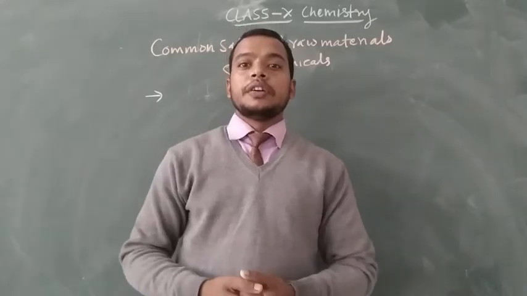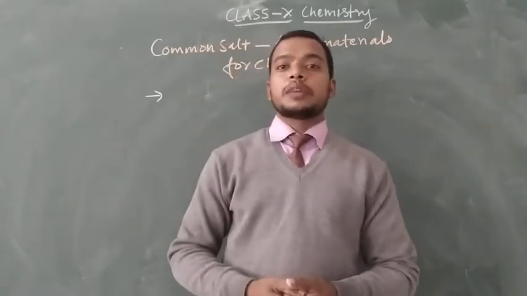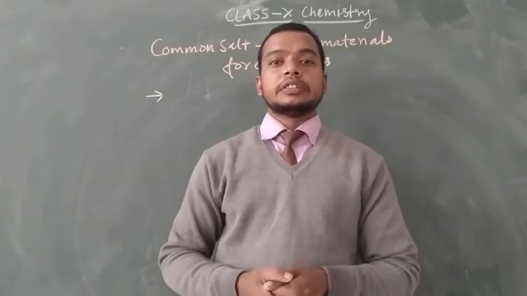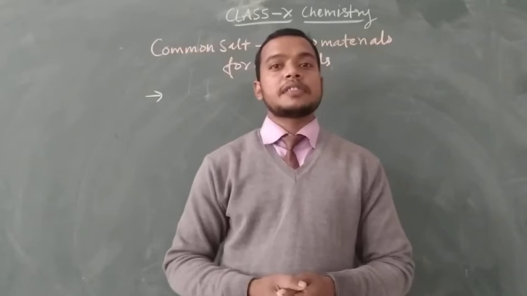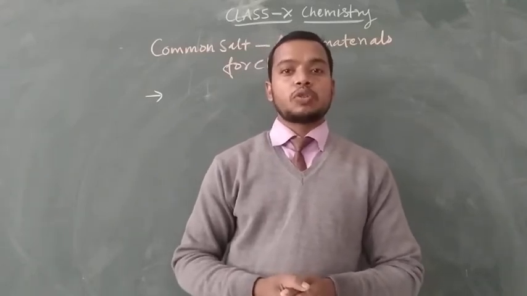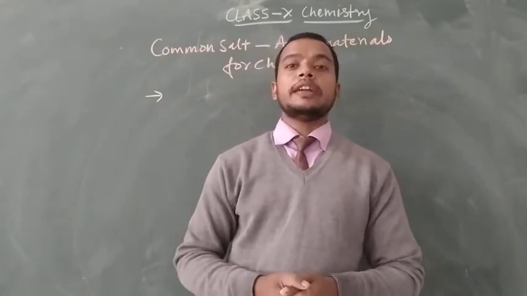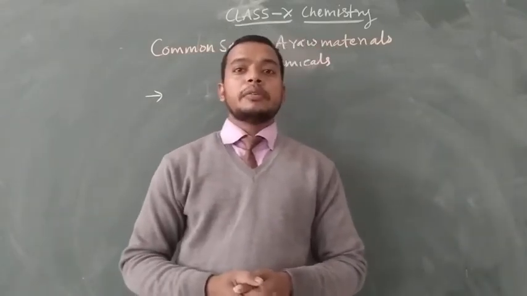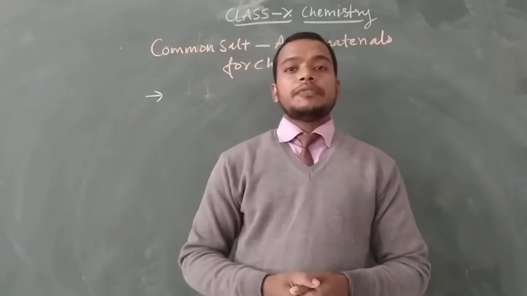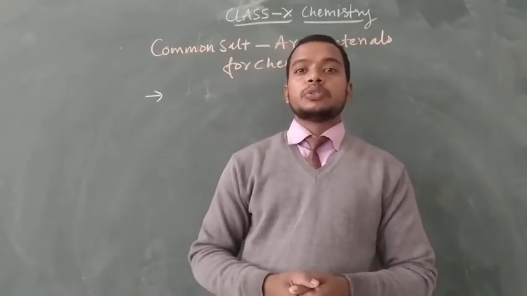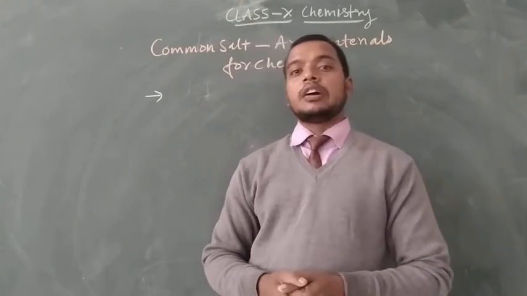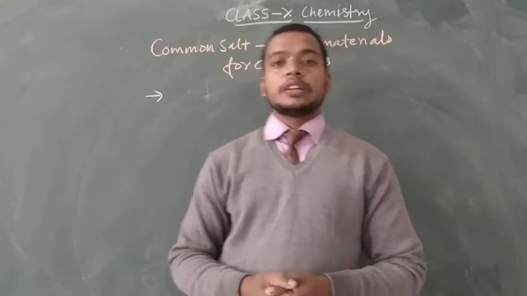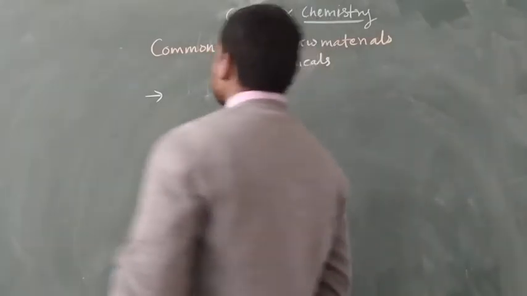Hello dear student, in this video we are talking about the common salt NaCl as a raw material for chemicals. Chemicals like bleaching powder, calcium oxychloride or calcium hypochlorite, sodium hydrogen carbonate as baking soda, and washing soda. So these chemicals are synthesized or formed with the help of sodium chloride. Let us see how it forms.